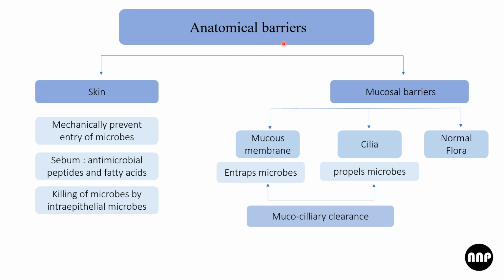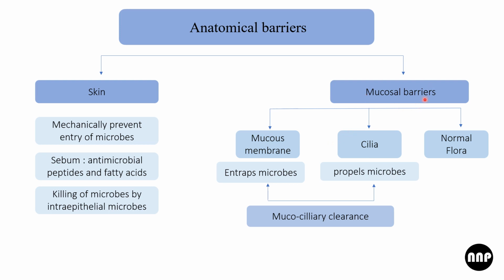Coming to the anatomical barrier, you all know what barrier means. So some barriers due to the anatomy. We are going to provide a barrier to the pathogen due to the anatomical buildup of our body, due to the specific anatomy. For example, the skin. The skin mechanically prevents entry of microbes, and skin has sebum which has antimicrobial peptides and fatty acids. Hence, killing of the microbes by the intraepithelial lymphocytes.